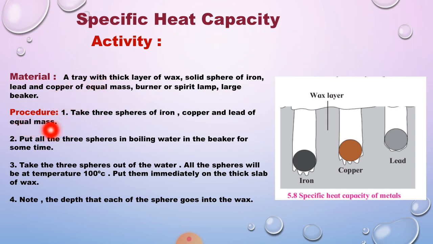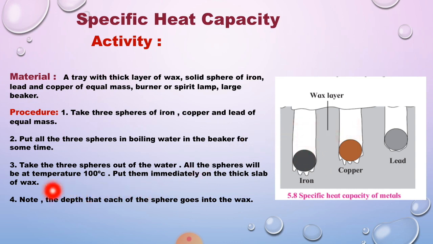What procedure do we follow? First, take three spheres of iron, copper and lead of equal mass. They should have equal mass. Put all three spheres in boiling water in the beaker for some time. Then take the three spheres out of the water. All the spheres will be at a temperature of 100 degrees Celsius. Then put them immediately on the thick slab of wax.